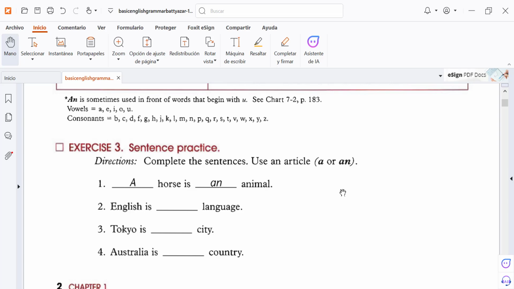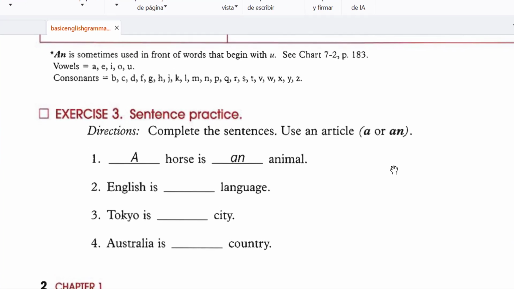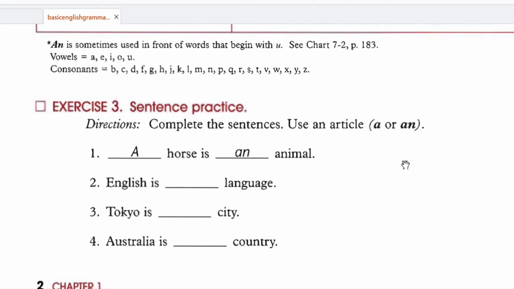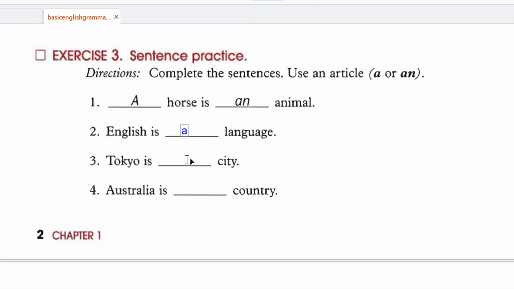Okay, let's do exercise number 3, sentence practice. The directions are: complete the sentences, use an article, a or an. For example, a horse is an animal. English is a language. Tokyo is a city.